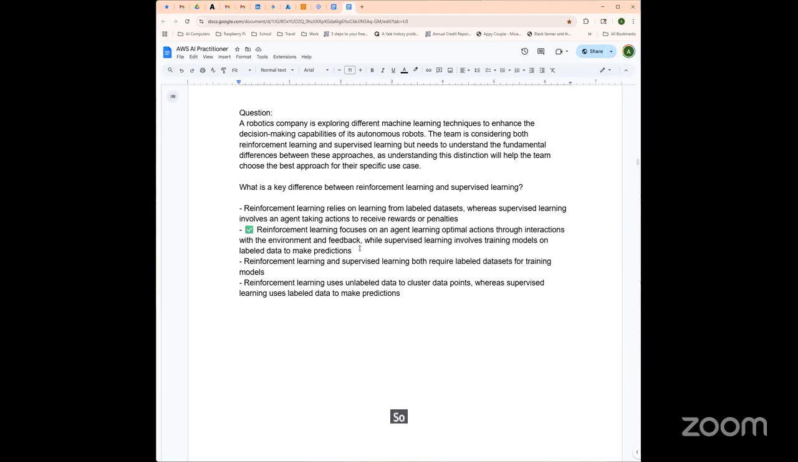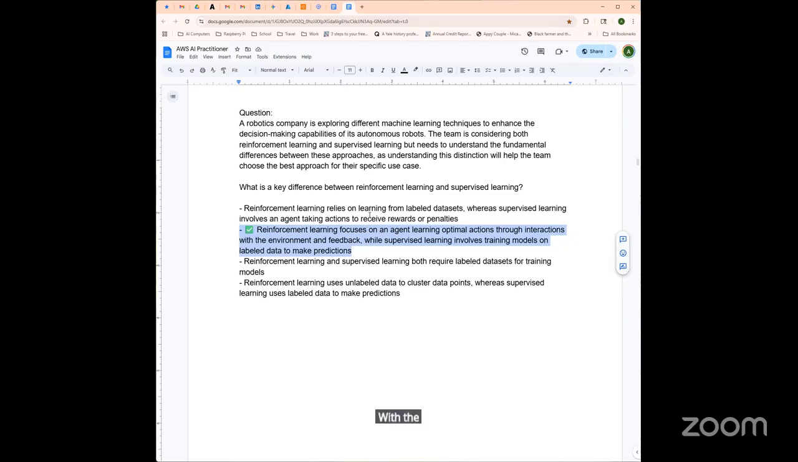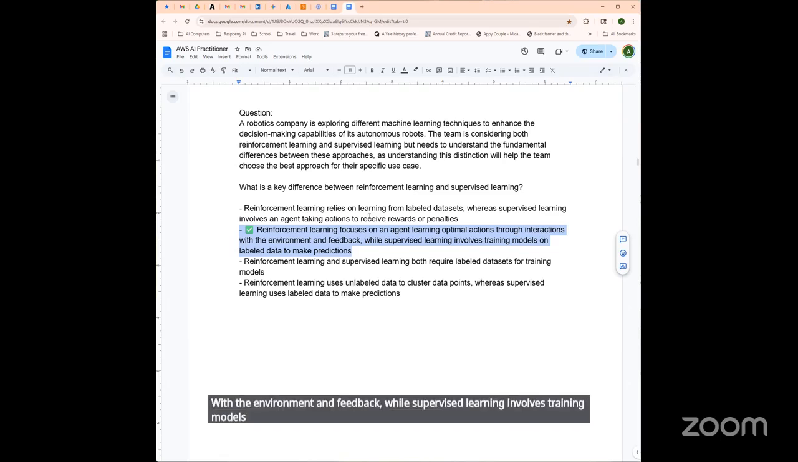So this is the answer. Reinforcement learning focuses on an agent learning optimal actions through interactions with the environment and feedback, while supervised learning involves training models on labeled data to make predictions. So why is this correct?